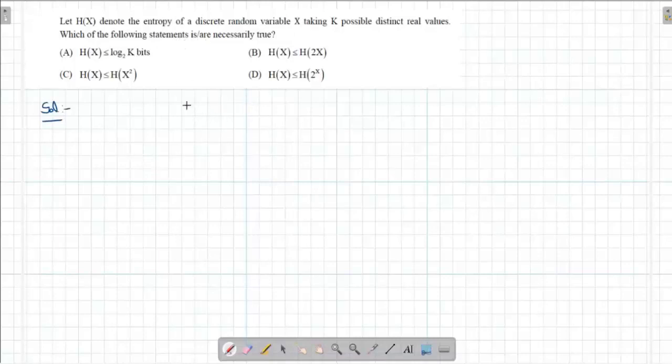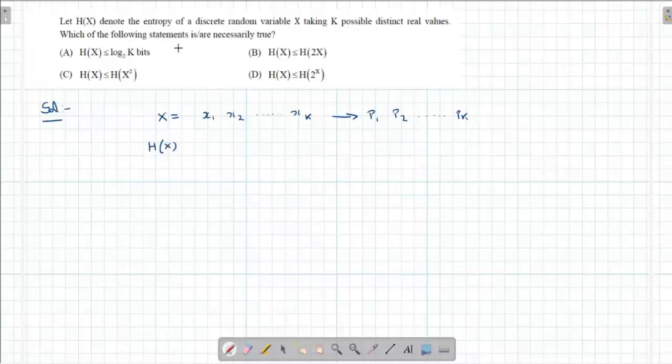Let us say that X is taking values x1, x2, up to xk, each having some probability p1, p2, pk. So we have the entropy of random variable X, that is H(X).